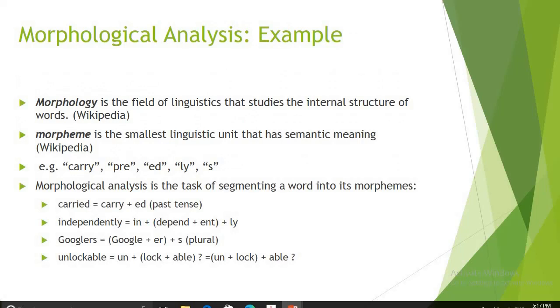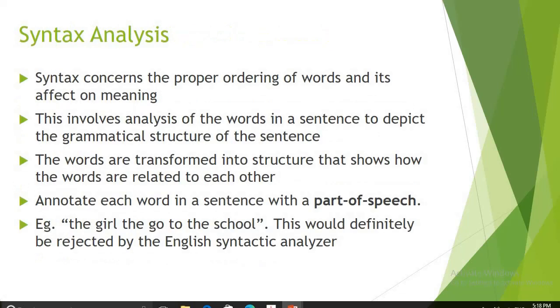An example is shown here: if carried is the word used in the sentence, its original form is carry. Independently: the original form is independent, and its opposite is dependent. Likewise, there could be many more examples. So this kind of processing is lexical analysis and morphological analysis.